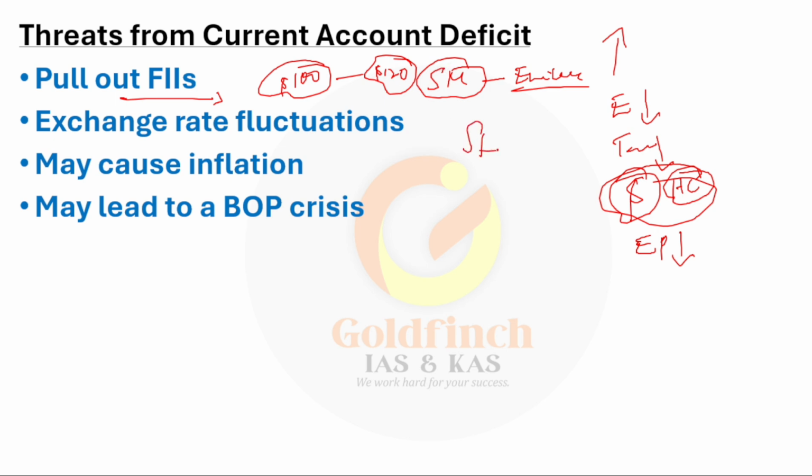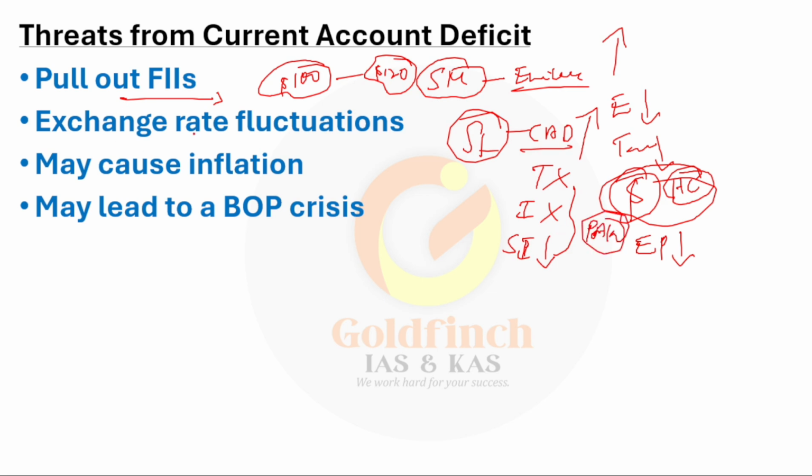What happened to Sri Lanka? Take an example. Sri Lanka's current account deficit tremendously increased. So tourists stopped going and investors stopped investing. And the Sri Lankan investors also stopped investing. You know that. Even the same thing happened with Pakistan.